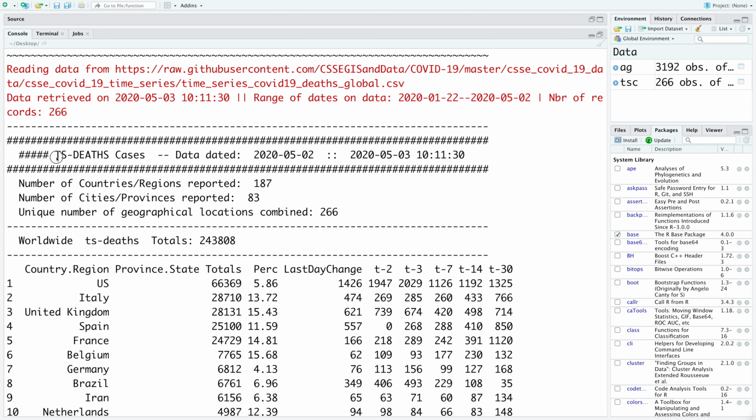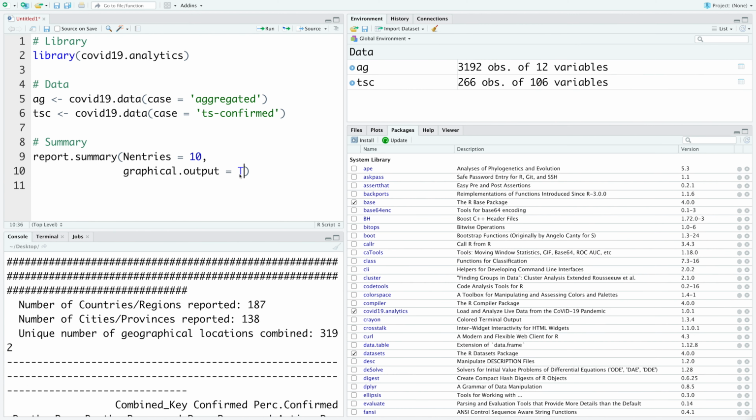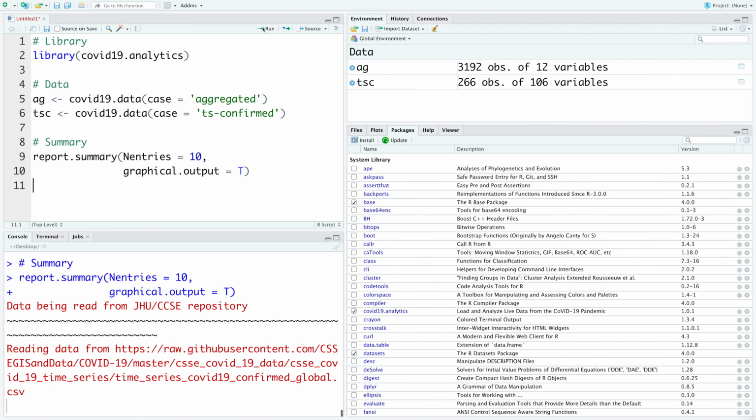And then we have summary for death cases. And you can also see the percentage rates are different in different countries. For Belgium, it's as high as 15.68. For Germany, it is about 4.13. If you run this with graphical.output equals true, then we can get a graphical output of these summaries.